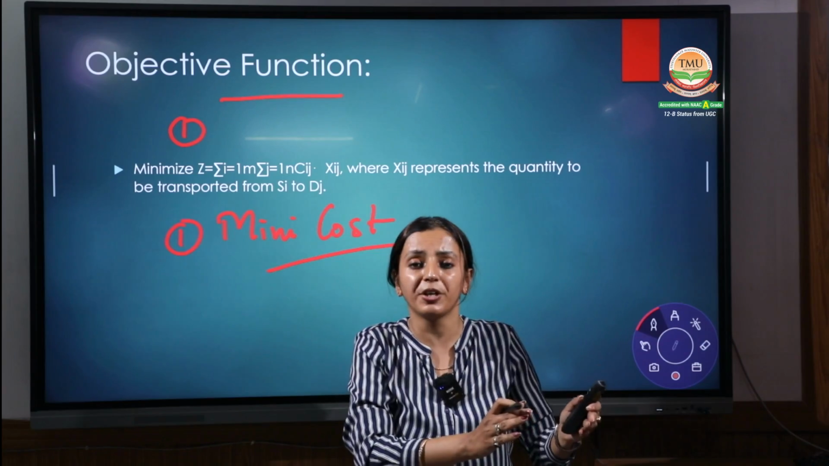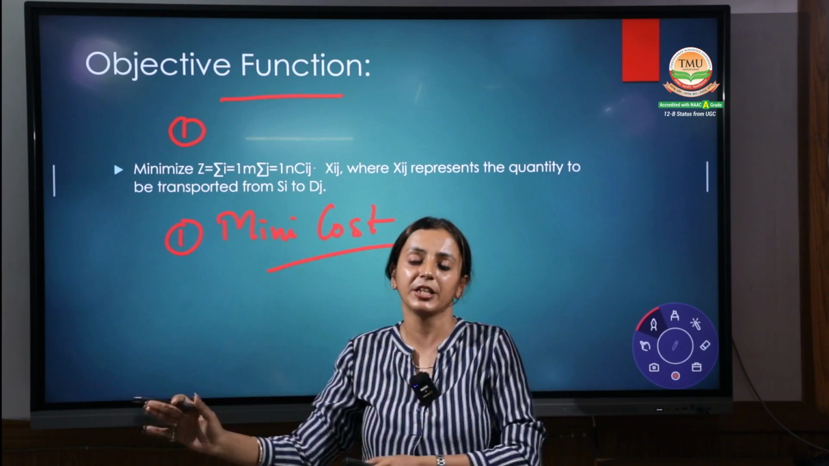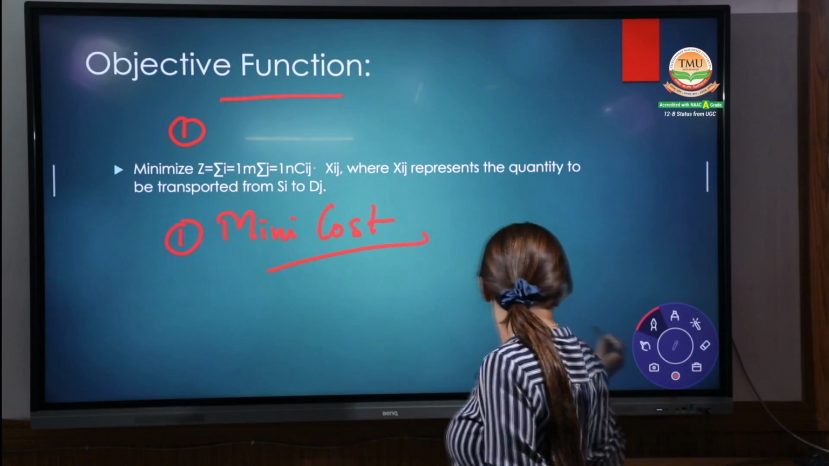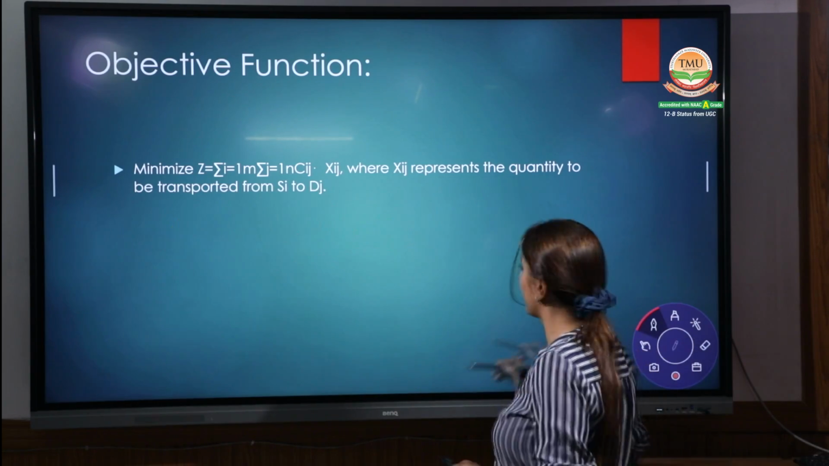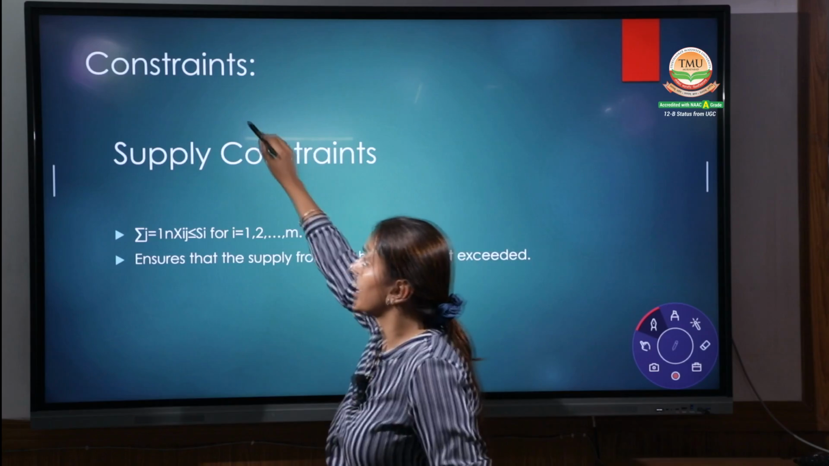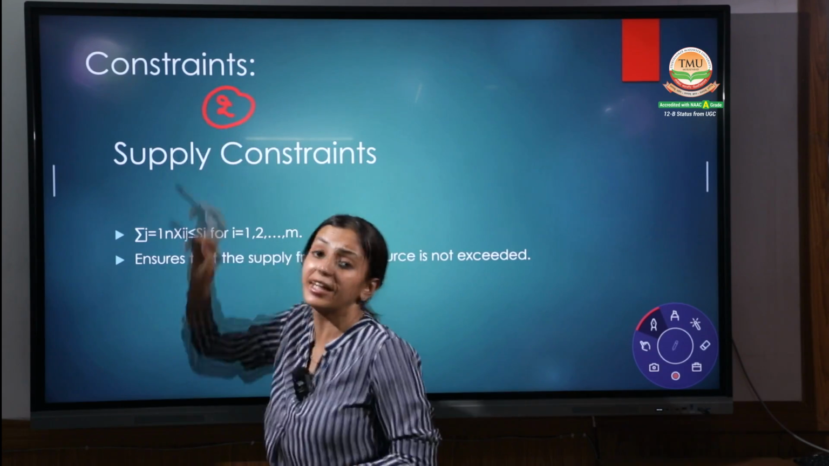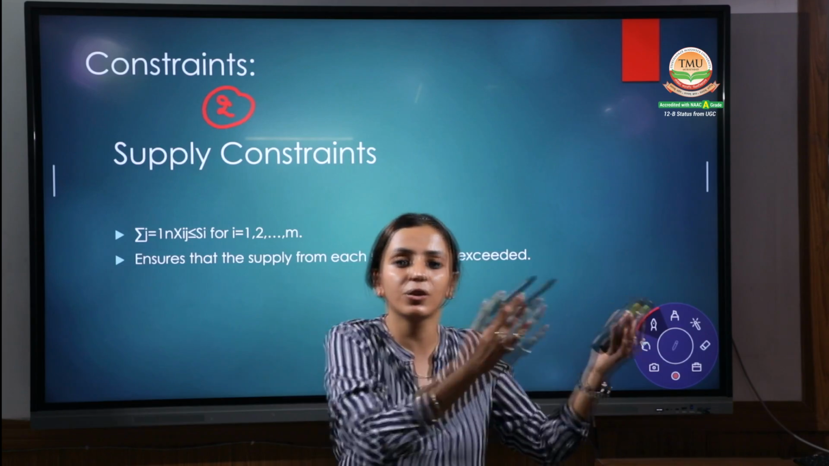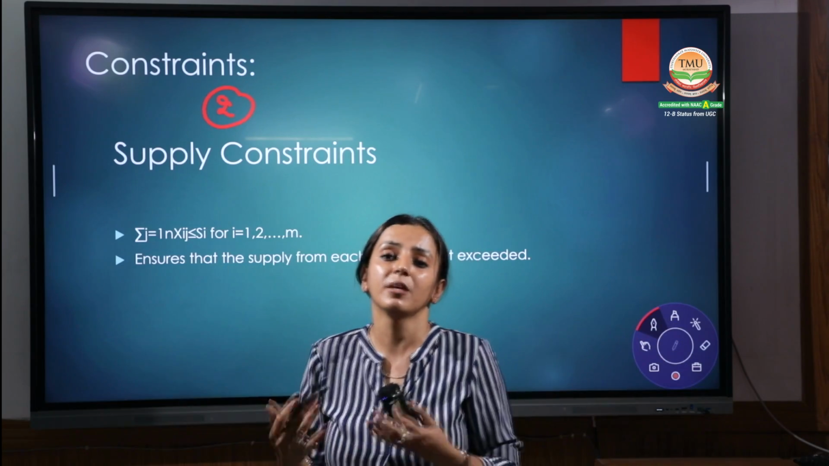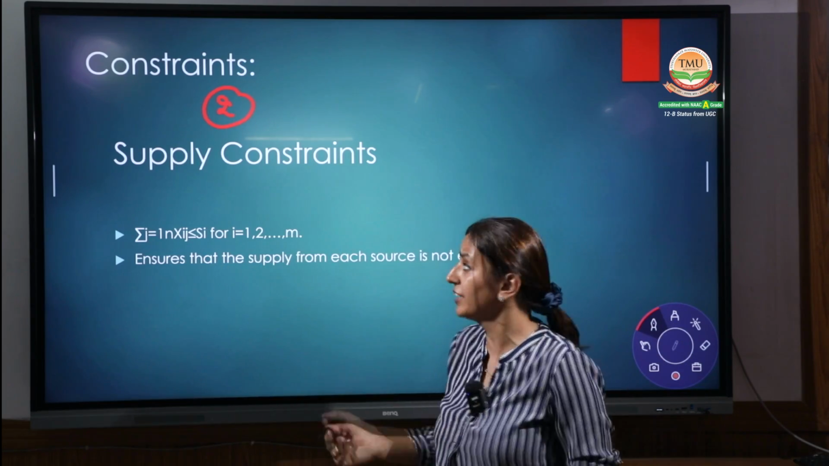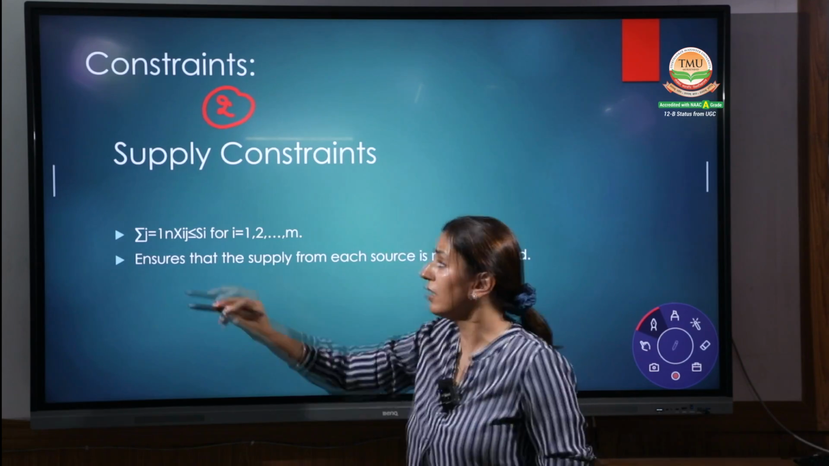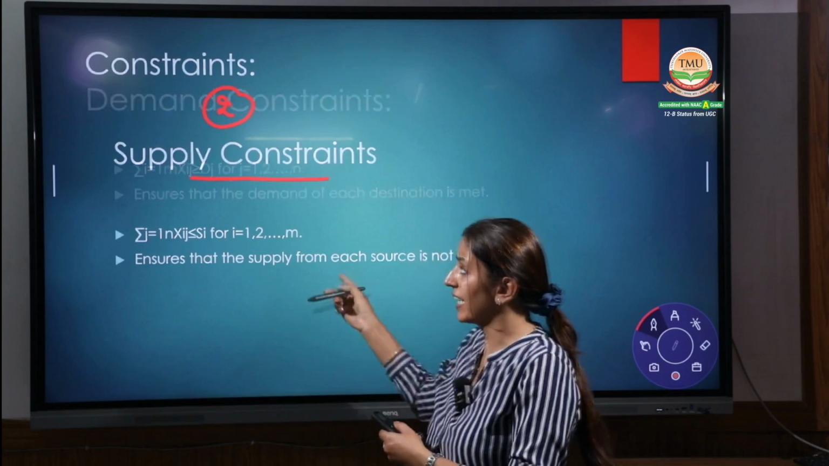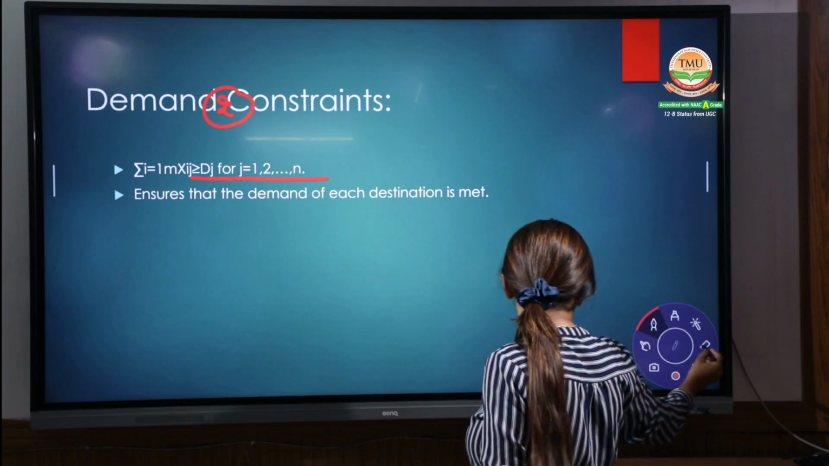The quantity should be transferred from the source to the destination in such a way that the cost should be minimum. Right? Coming up to the next point, that's the second: constraints. Yes, there are some constraints when we transfer the goods from A to B. There are some restrictions. And what are the constraints? Two constraints are basically there. The supply constraint, the one who is sending the goods, and the second one is your demand constraint.